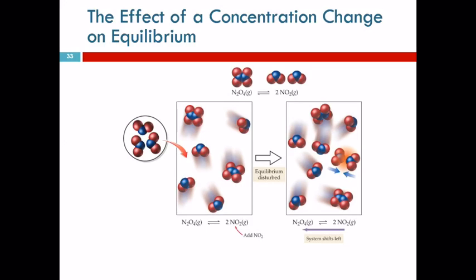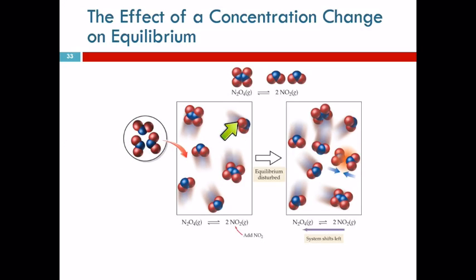So here we have an equilibrium illustration. There are 4 of these NO2 particles, and there are 2 of these N2O4 particles. If we throw in more product, adding NO2, we throw in 3 more of these.